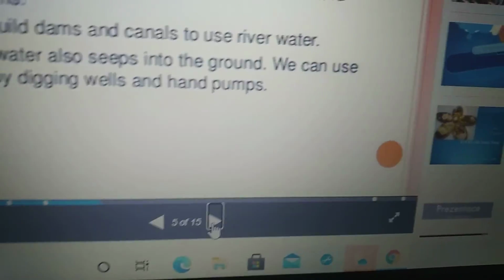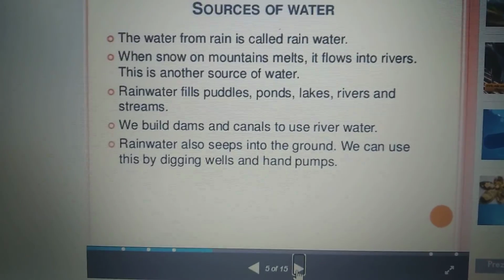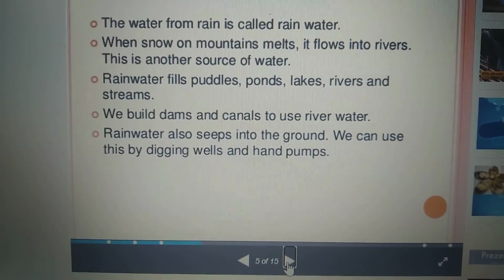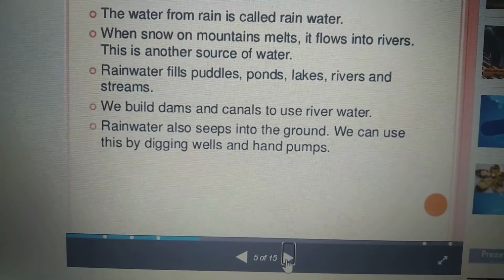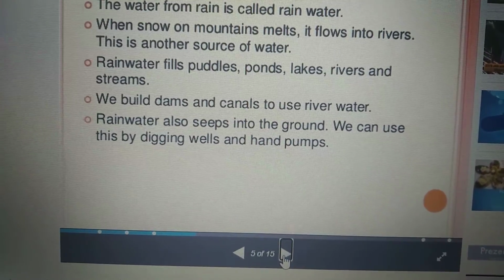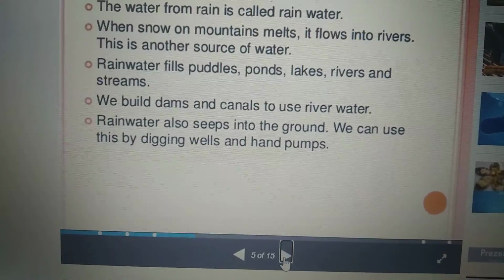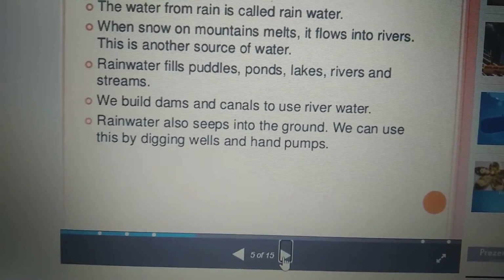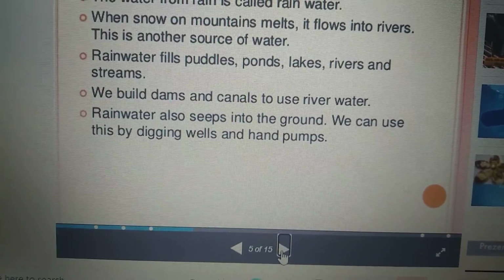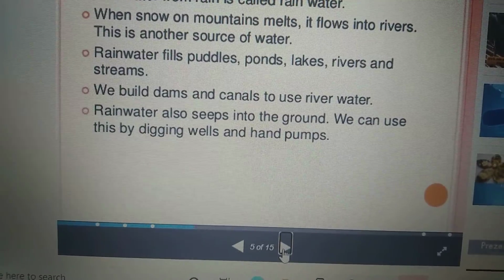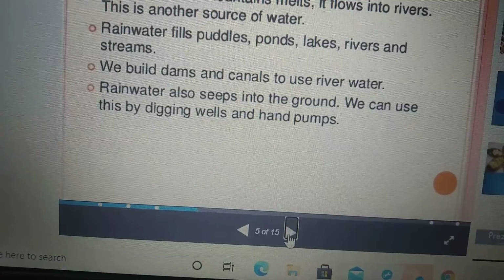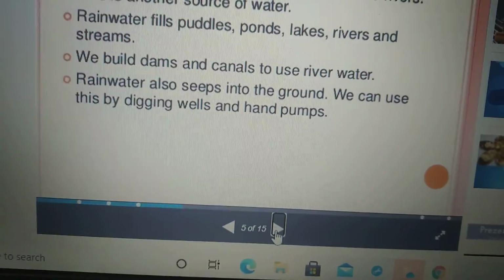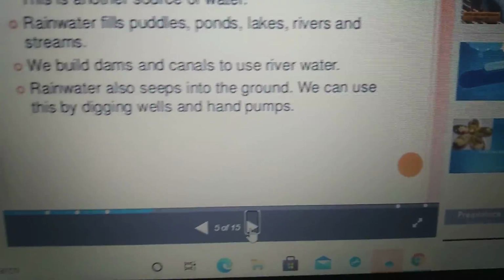Next, what are the sources of water? Water from rain is called rainwater. When snow on mountains melts, it flows into rivers. This is another source of water. Rainwater fills puddles, ponds, lakes, rivers, and streams, isn't it? We build dams and canals to use river water. Rainwater also seeps into the ground. We can use this by digging wells and hand pumps. These are some sources of water.